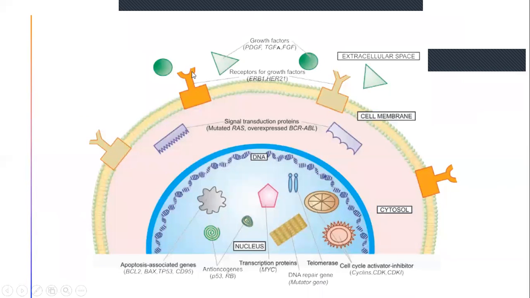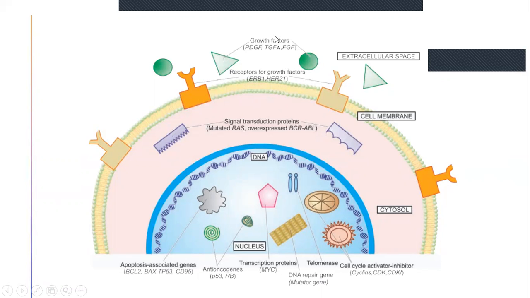These were the receptors for growth factors, and these were the growth factors like VEGF, TGF alpha, FGF. These were the receptors. These two comb-like things were signal transduction proteins, which help in the transduction of signals from outside to inside of the cell.